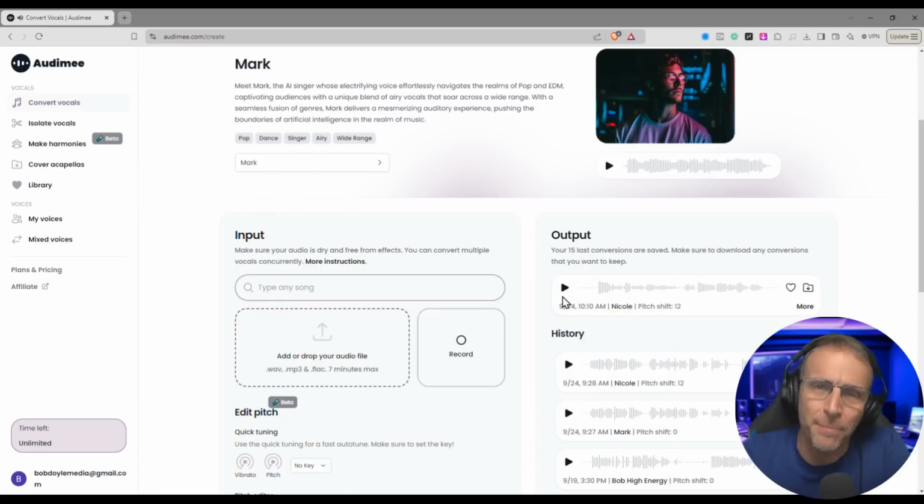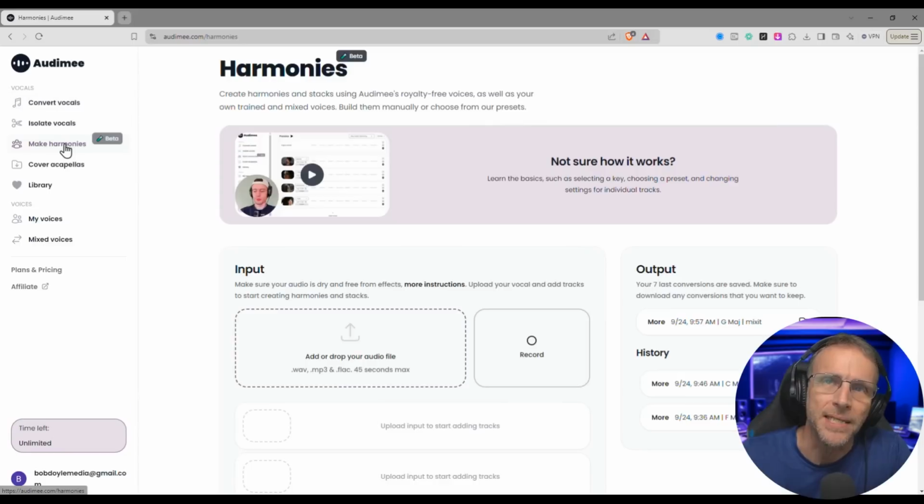Okay, so that's the basics of what Audimee has done up to this point, but they've recently added a tool to help you along with your harmonies. So if we click on the Make Harmonies box right here, again, I'll just do a quick example of singing here.